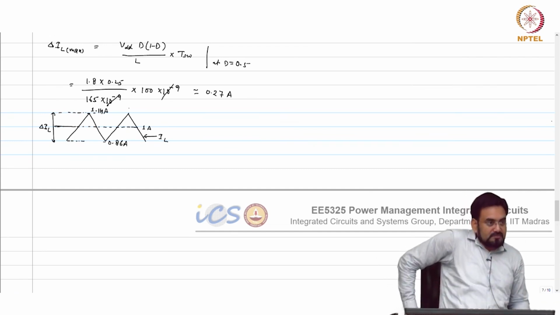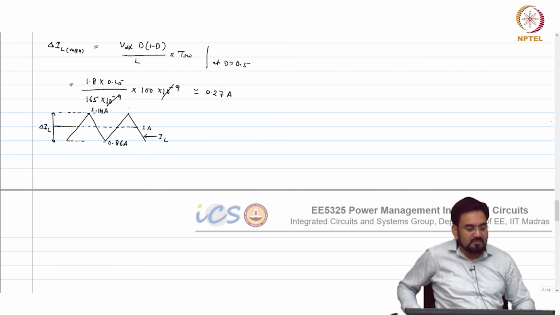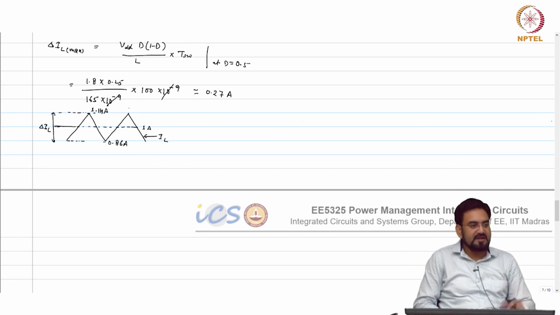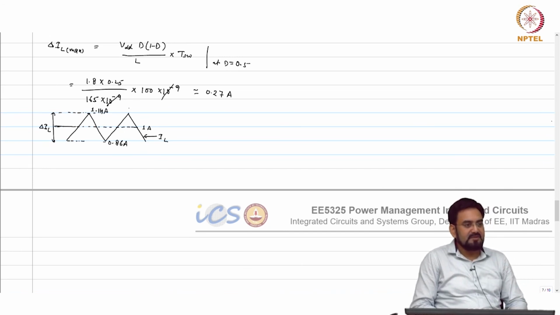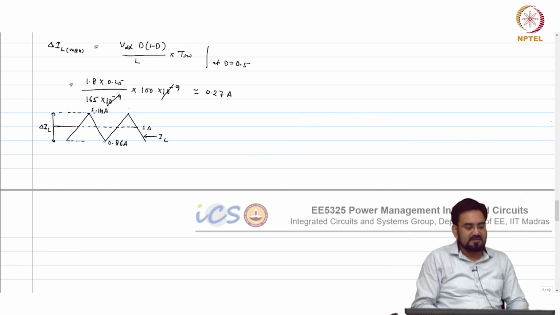Load current should be 0.86. Why 0.86? Delta I L by 2, so which is roughly 140 milliamp, because then your value will hit the 0 amp current.